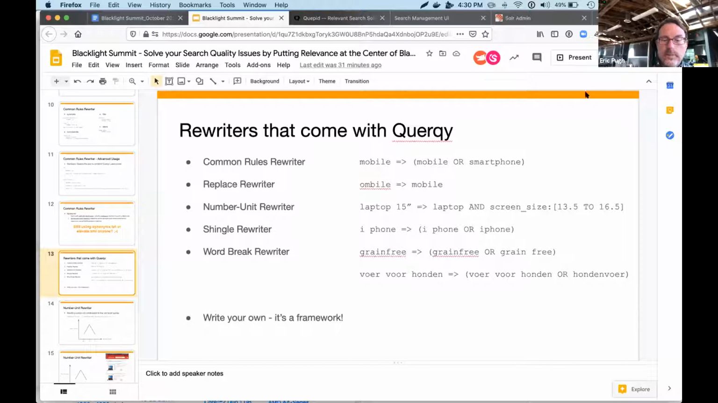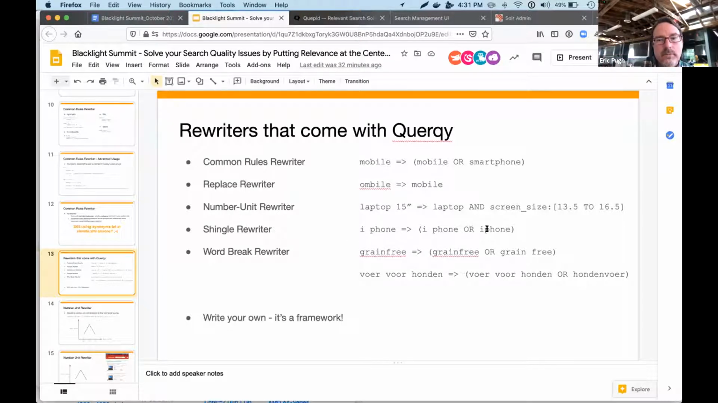One of the things I've got a slide about is the number unit rewriter, where we're actually able to take a query like laptop 15 double quotes and explode that out into a query that says, show me all the laptops with a screen size of 13.5 to 16.5. Like I can have some fuzziness, some fudging, and recognize that that number, 15 double quotes, shows up a lot in my screen size attribute and just automatically explode that.